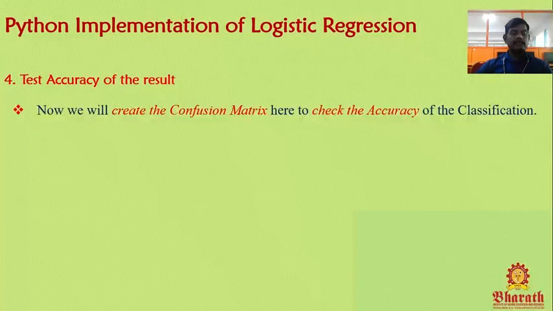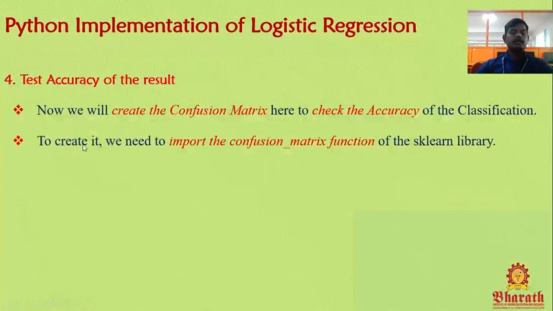Fourth one, test accuracy of the result. That is very, very important. Now we will create the confusion matrix. That is the fourth step. With the help of the confusion matrix, we need to check whether the output we are getting is accurate or not.